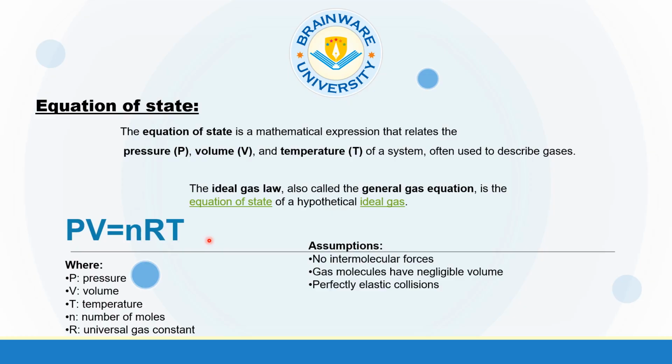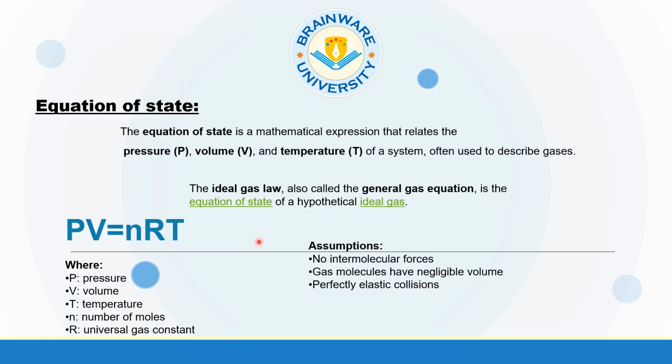In reality, there is no ideal gas. All gases are real gases, but at very low pressure and high temperature, real gases behave like ideal gas. Now, for ideal gas, there are some assumptions.